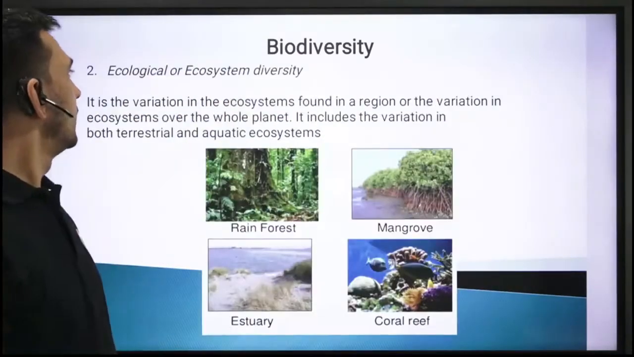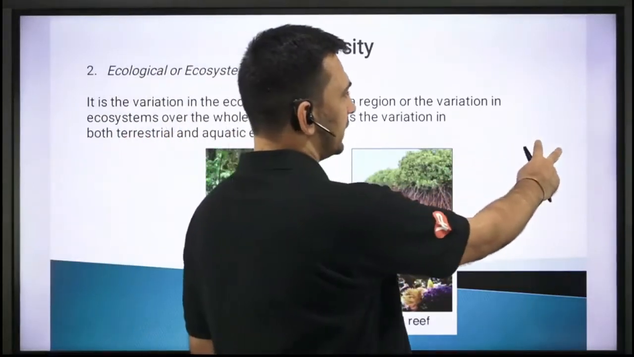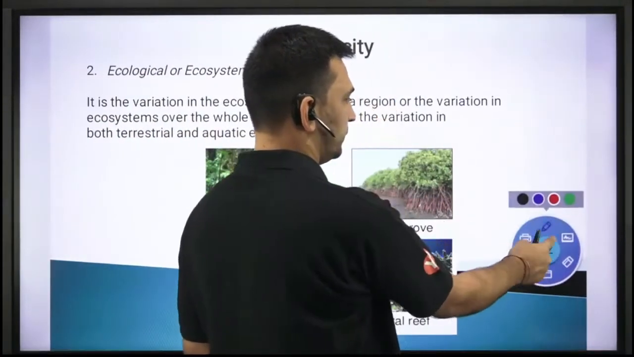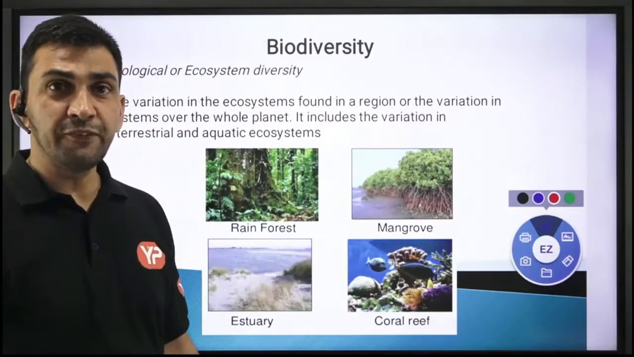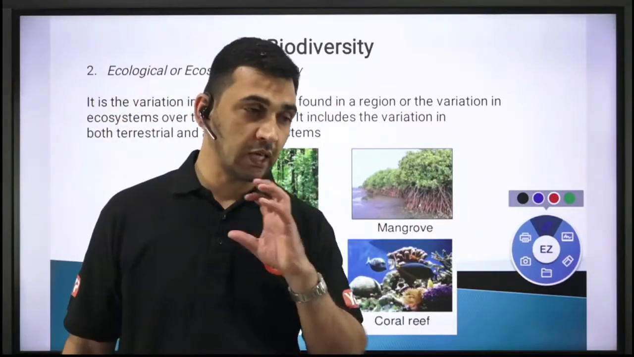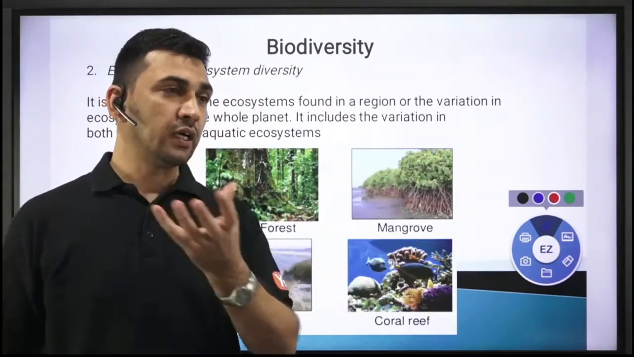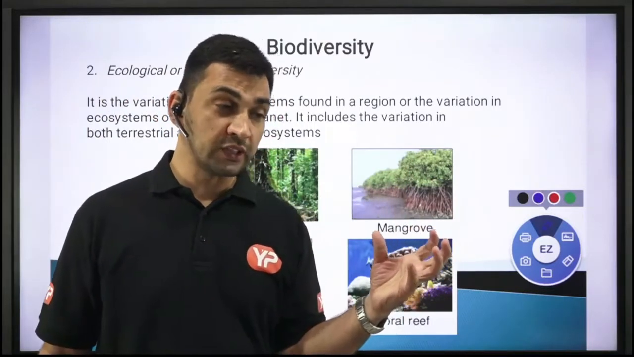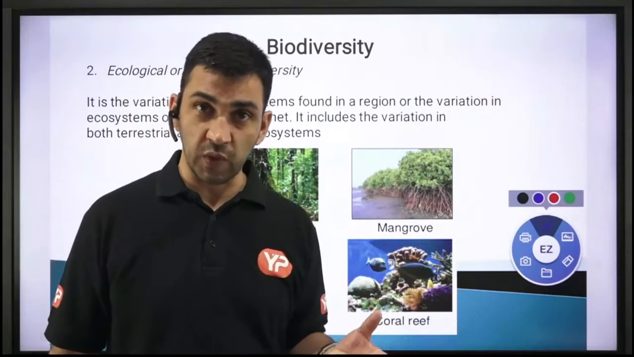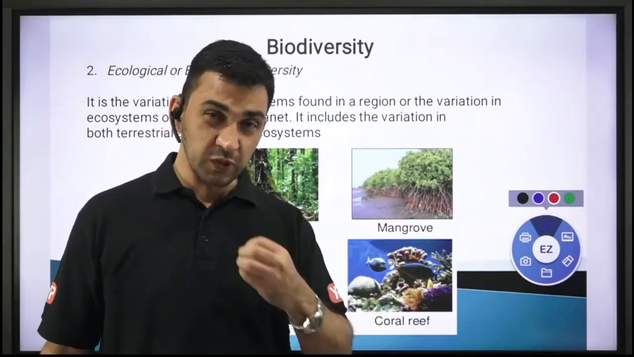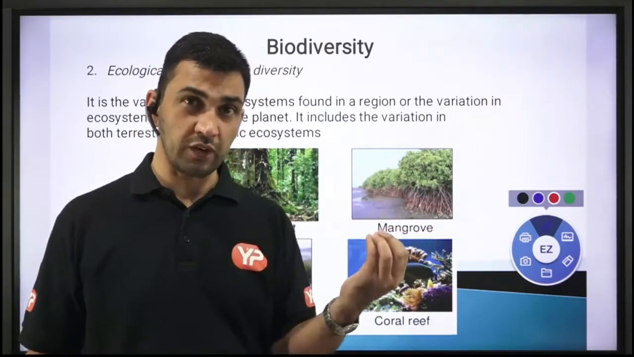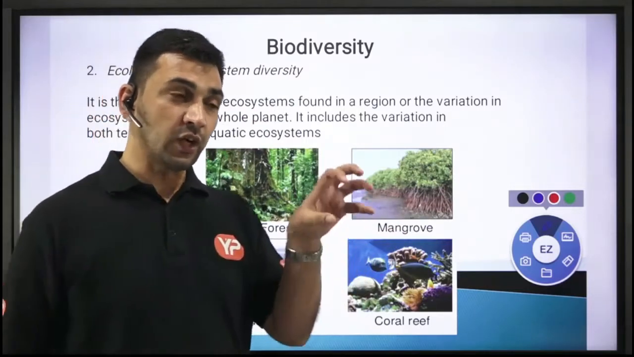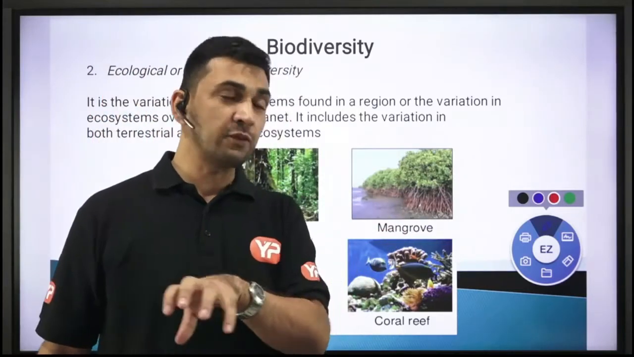Same way, we have another term called ecological diversity. Ecological means different types of ecosystem. If in a particular area you are having different kinds of ecosystem, then we will say that area is rich in biodiversity, right? So first we talked about different species, and second, we are saying you are having different types of ecosystem.